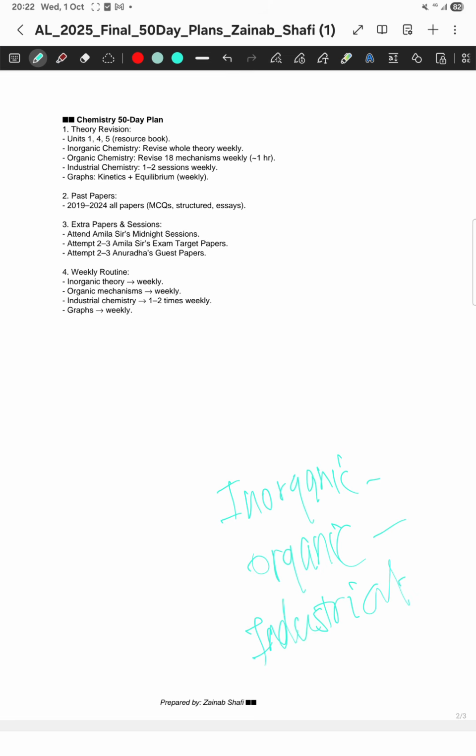Apart from that, you have to refer to the resource book for units 1, 4 and 5, and also refer to the graphs of kinetics and equilibrium. These sections are very important for you to score well in MCQs. Also revise and do the past papers from 2019 to 2024, the new syllabus past papers. If possible, attend Amila's midnight sessions, and for those writing Amila's exam target papers, it's really good.